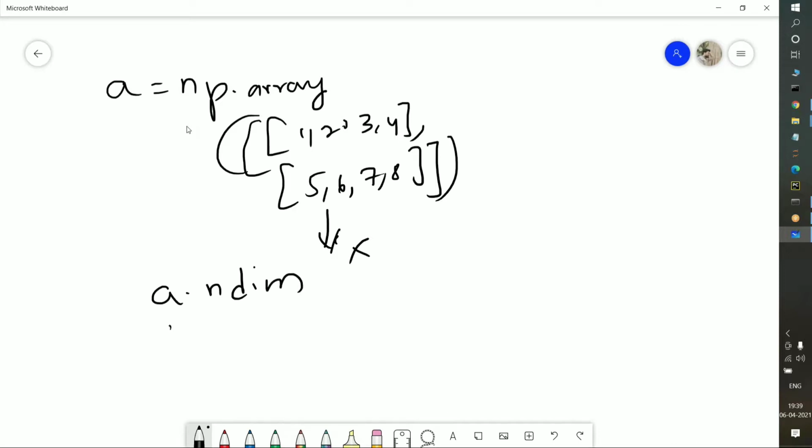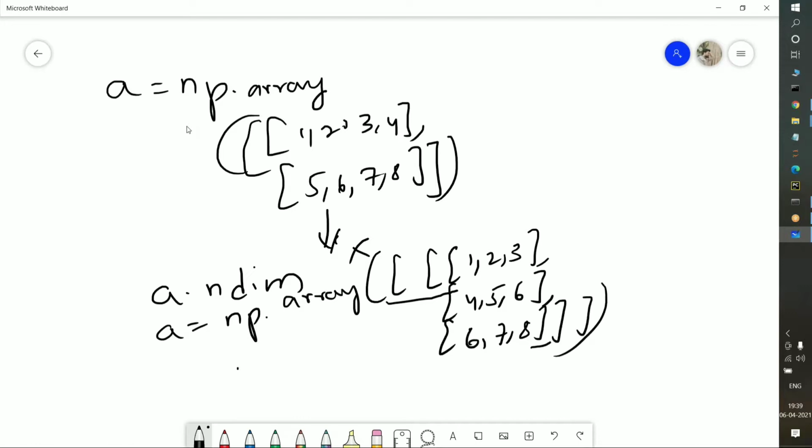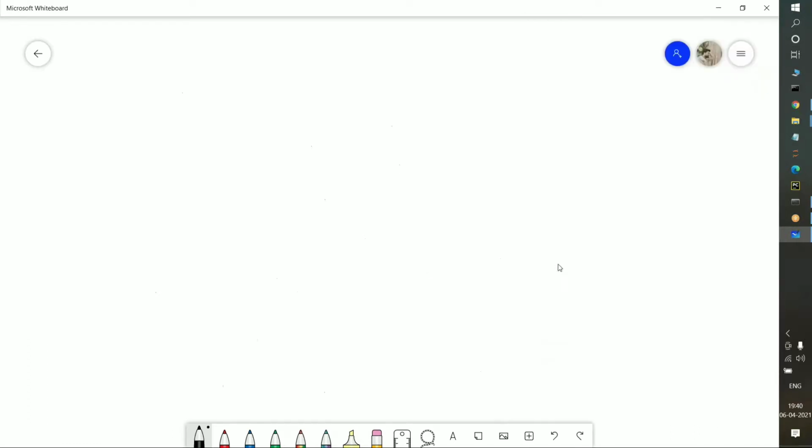In the same way, if you want to find out the three dimensions, just np dot array of, open parenthesis, and inside that pass three lists: [1, 2, 3], then I am passing suppose [4, 5, 6], and I am passing [6, 7, 8]. Then I am closing it. There are three open brackets here. One is completed and the other two I am also specifying. If you want to print this dimension, say a dot ndim, it will give you a 3D array. All this we saw yesterday. Now in this section we will discuss some of the predefined functions.